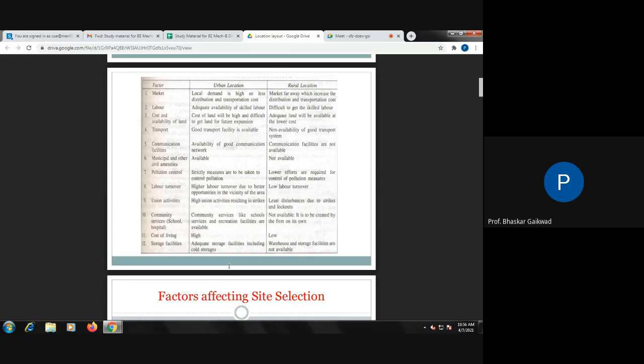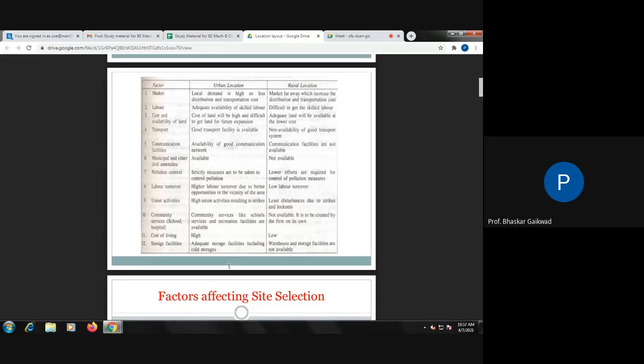Higher labor turnover due to better opportunity in the vicinity, and labor cost, meaning how much amount we are going to pay for that labor, is higher in the urban location as compared to rural. So we will have to pay a higher amount to laborers in the urban area as compared to the rural area. Then union activities: higher union activity results in strikes. If you go to the city or urban area, there is more possibility of strikes as compared to the rural area.